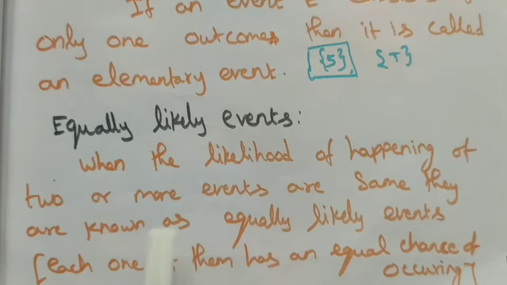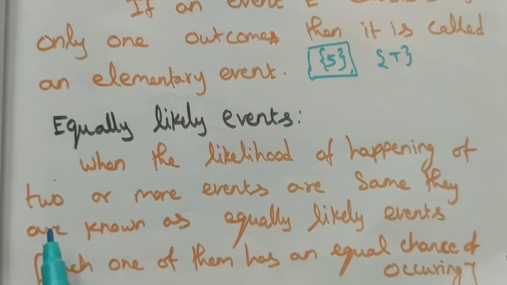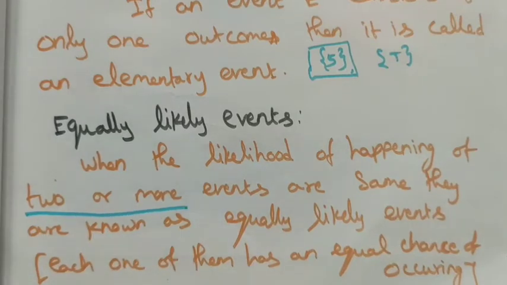See, equally likely events is when the likelihood of happening of 2 or more events, not only one event. Surely we want to say, equally likely means compulsorily we need 2 events or more than 2 events. So when the likelihood of happening of 2 or more events are same, they are known as equally likely events.